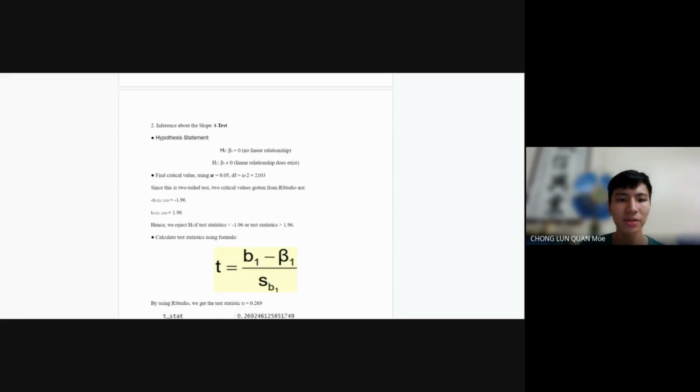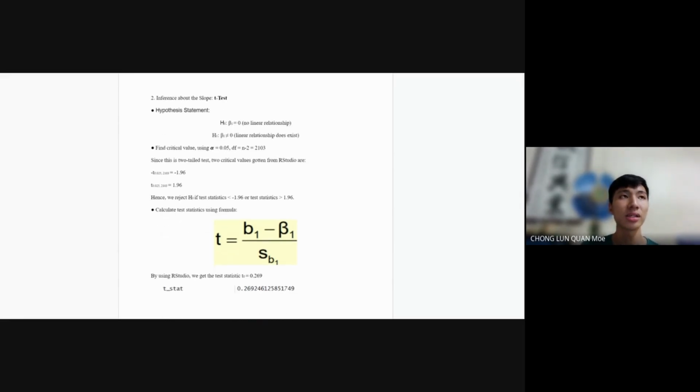Since this is a two-tailed test, the t value that we find from the table is 1.96 and negative 1.96 for the degrees of freedom 2103